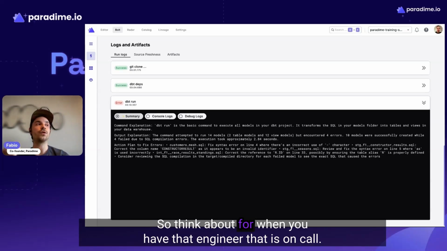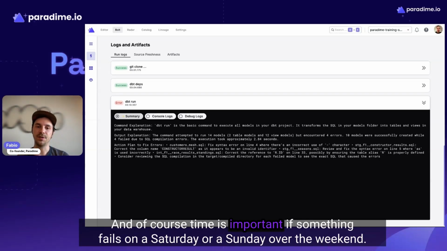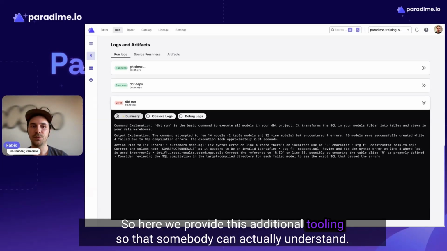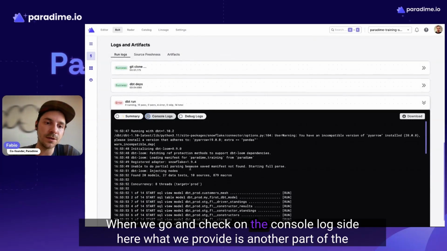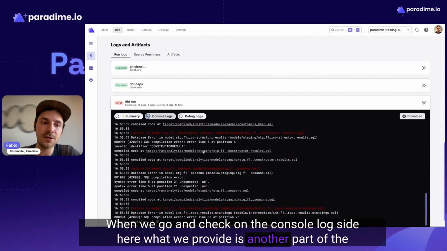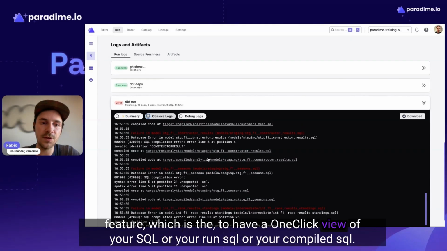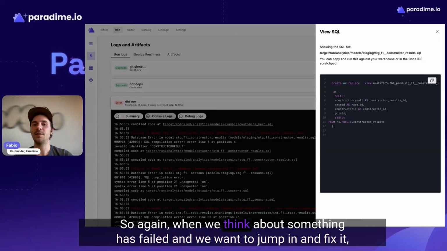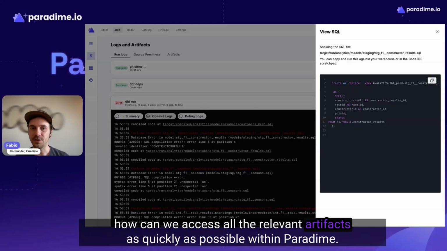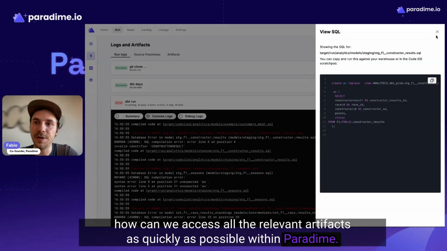So think about when you have that engineer that is on call, and of course time is important if something fails on a Saturday or a Sunday or over the weekend. Here we provide this additional tooling so that somebody can actually understand very quickly what is happening with those logs and go to a solution. When we check the console log side here, we provide another powerful feature, which is the ability to have a one-click view of your run SQL or your compile SQL. So again, when something has failed and we want to jump in and fix it, how can we access all the relevant artifacts as quickly as possible within Paradime?